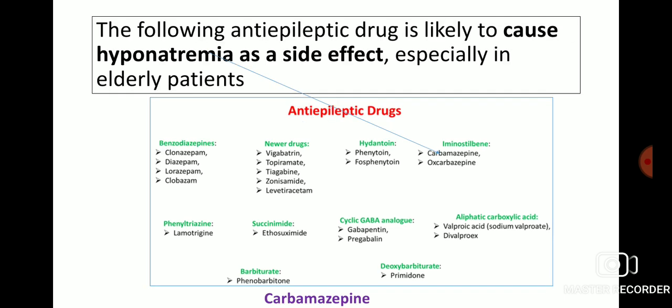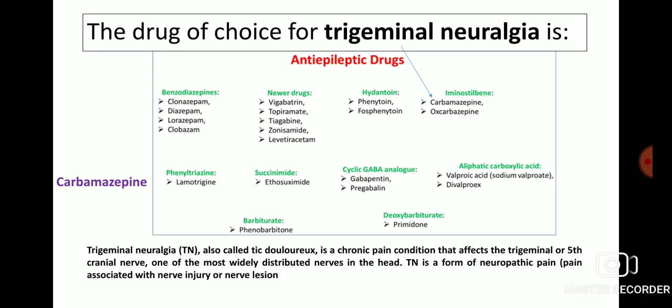The following anti-epileptic drug is likely to cause hyponatremia as a side effect, especially in elderly patients: carbamazepine, from the iminostilbene class of anti-epileptic drug. The drug of choice for trigeminal neuralgia is carbamazepine.